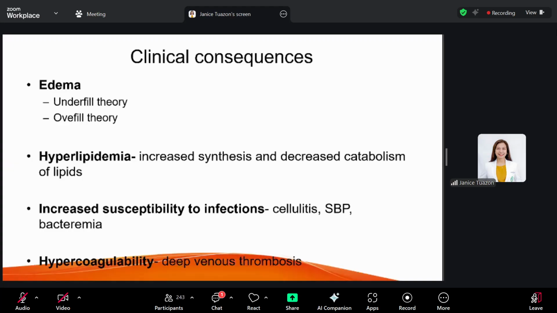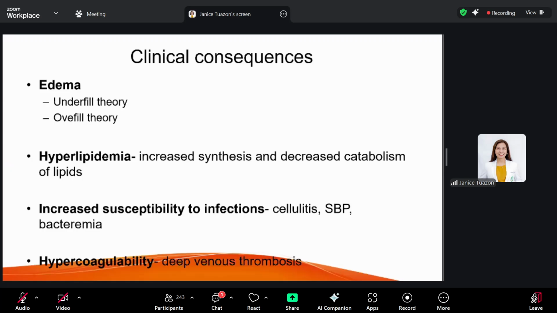Okay? Now, increased susceptibility to infections in nephrotic syndrome occurs because of the urinary losses of IgG and defects in the complement cascade from loss of complement factors in your urine as well. So hindi lang protein ang nilileak out natin, also your immunoglobulins and complement factors. So they are prone to have cellulitis, spontaneous bacterial peritonitis, and bacteremia.